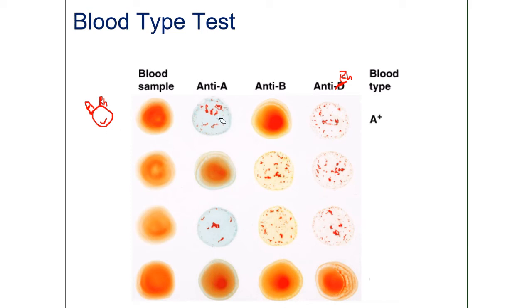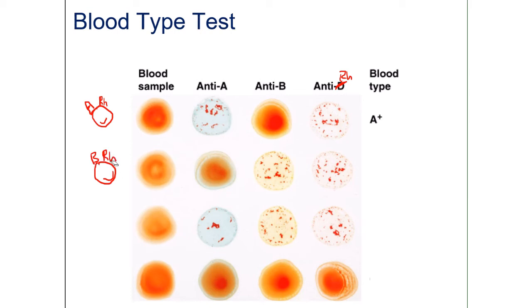Okay, A positive. You should be looking at whether or not a reaction occurred, and if it occurred, then that letter is going to be on the surface of the blood cell. Okay. Let's take a look at the next one. We have our RBC here. No reaction with antibody A, so no A. Yes reaction with antibody B, so we're going to put a B here, and it reacted with the Rh, so there must be Rh as well.